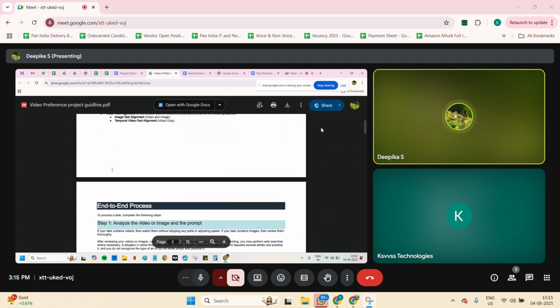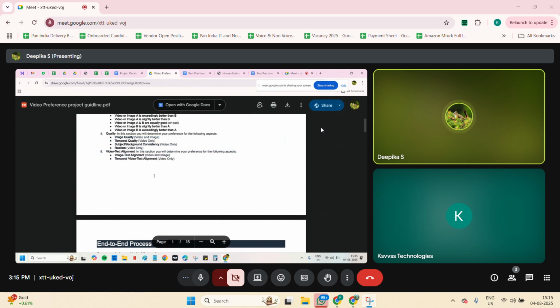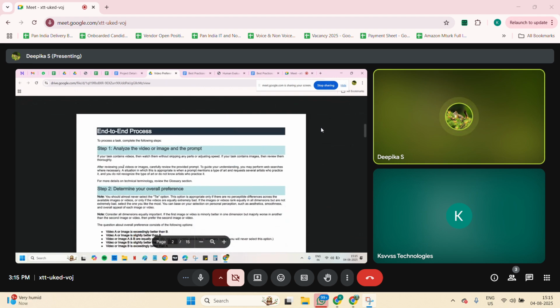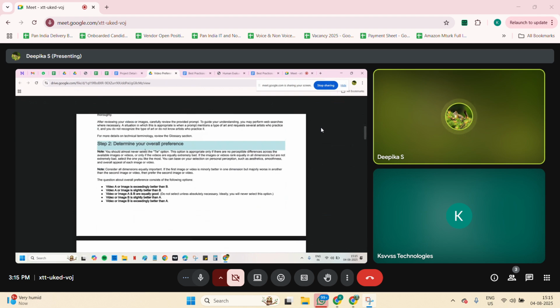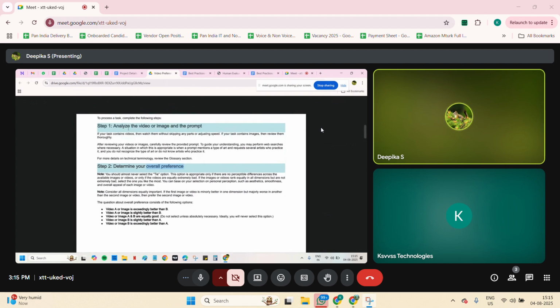I will take you through the steps, like what it means. First, we need to analyze the video and the prompt given in the task. Then we proceed with the answers, like overall preference. As I told previously, I'm not taking you through these definitions. It will be easy, Shini. We need to check the prompt they will be giving, like a cat is playing in the ground.